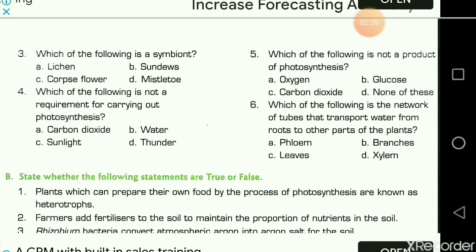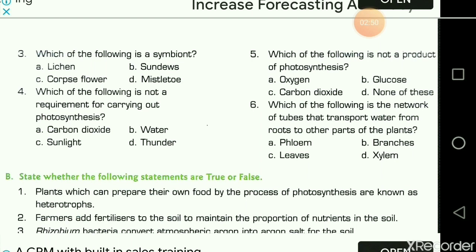So thunder is not at all a requirement. So thunder is the answer. Next question, which of the following is not a product of photosynthesis? The answer is carbon dioxide, because glucose and oxygen are the products, and carbon dioxide is a requirement for photosynthesis.